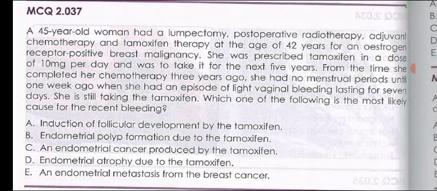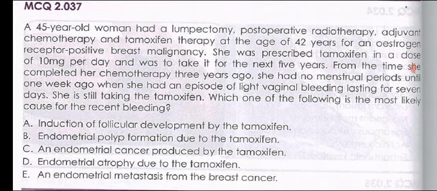So this is a case of breast cancer. She is on tamoxifen and now she had vaginal bleeding lasting for 7 days. So the options are induction of follicular development by tamoxifen, endometrial polyp formation due to tamoxifen, endometrial cancer produced by tamoxifen, endometrial atrophy due to tamoxifen, and endometrial metastasis from the breast cancer. So these are the options. Which one of the following is the most likely cause of a recent bleeding, which she had for 7 days?